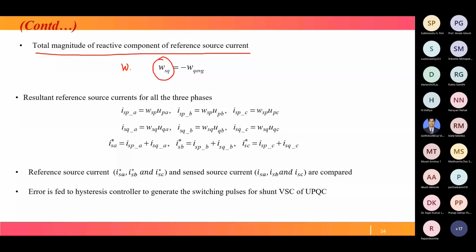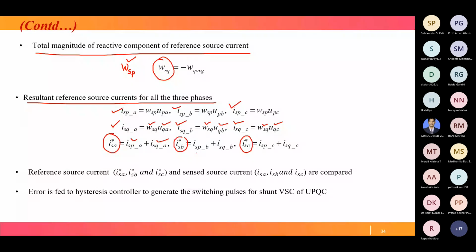In this way, the resultant source currents ISP ABC and ISQ ABC are calculated. Then finally ISA star, ISB star, ISC star equal the sum of the active and reactive components, that is ISPA plus ISQA, ISPB plus ISQB, and so on. So in this step, we have calculated the reference source current, ISABC star.